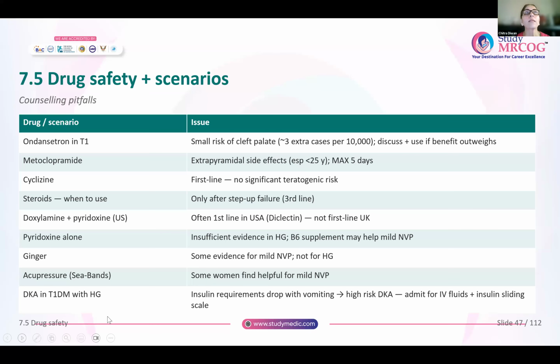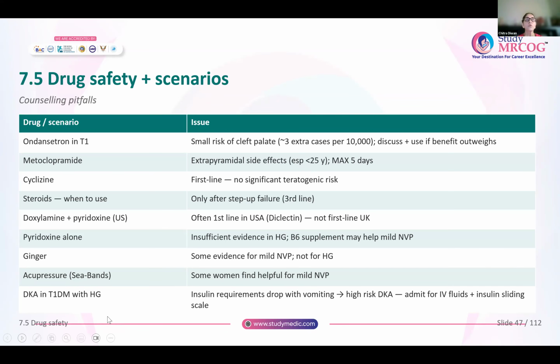Now, what about the drugs? Are they very safe? So ondansetron in the first trimester, there is a very small risk of cleft palate, extra 3 cases per 10,000. So whenever you are giving the drug, always have a good discussion with the patient and then prescribe the drug. Metoclopramide, extrapyramidal side effects, especially when you are giving the drug intravenously. Cyclizine is the first line treatment. There are no significant teratogenic risks with this drug.